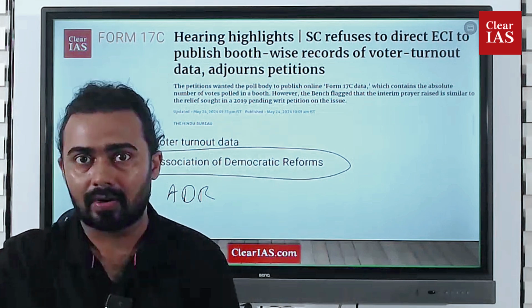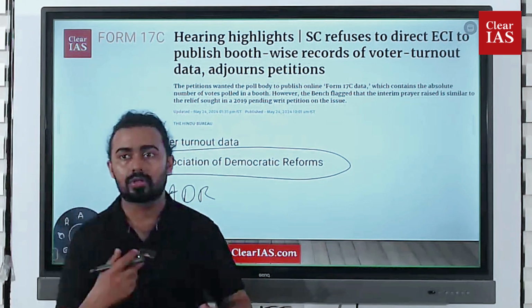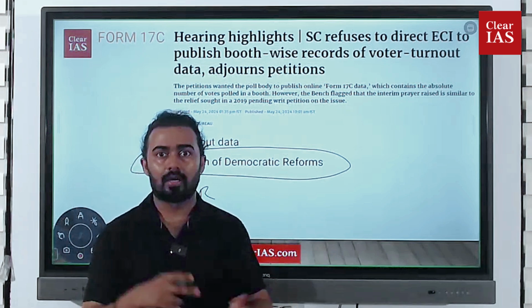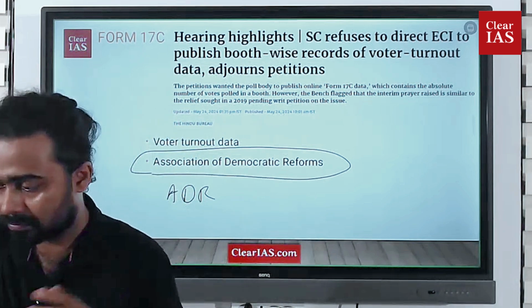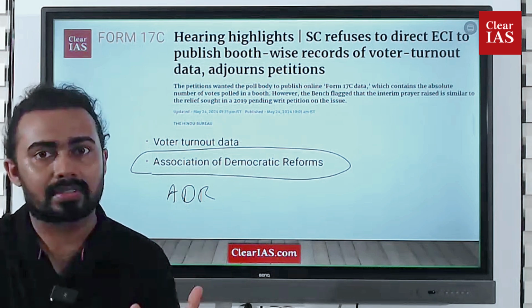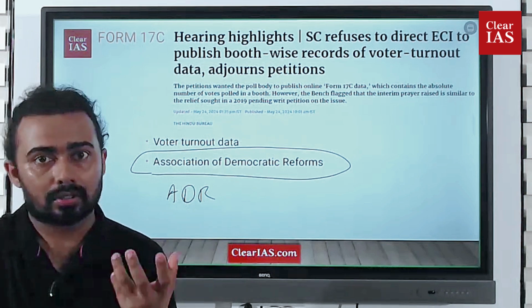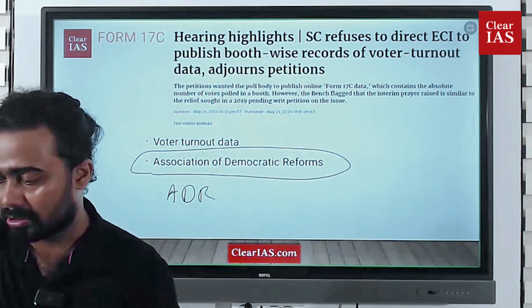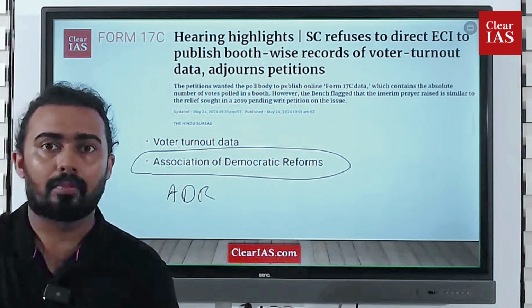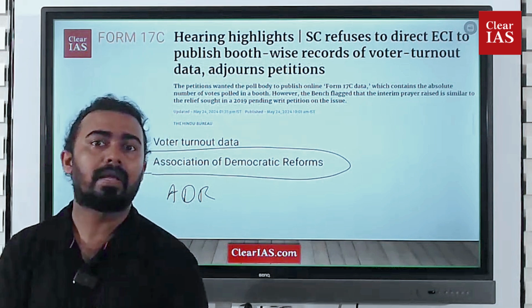So that is a current affairs event. However, the Supreme Court refused to direct the Election Commission of India. Why did that happen? We'll be dealing with that topic. Ultimately, the question is about the authenticity, the genuineness, of the data released by the Election Commission of India. And the problem is that once the election was completed in a day,